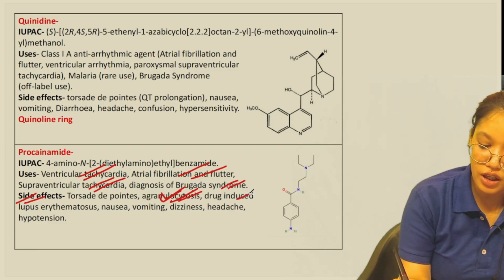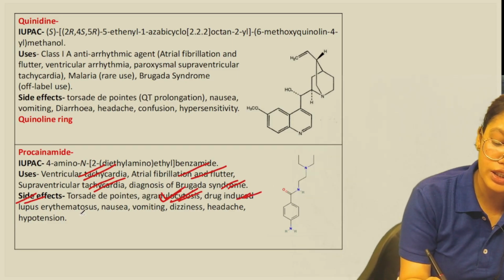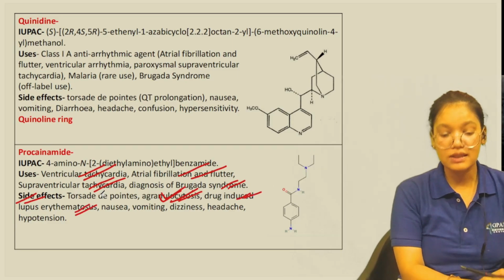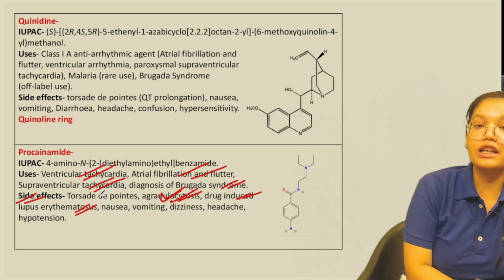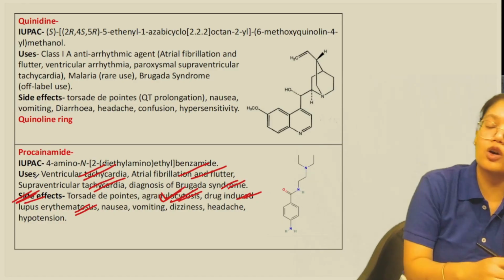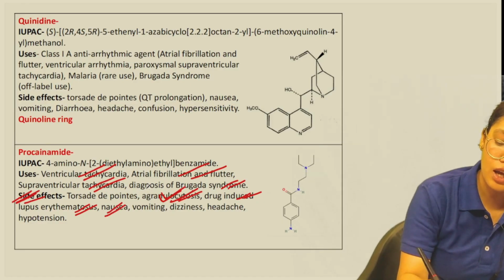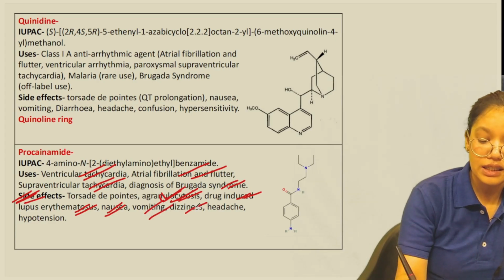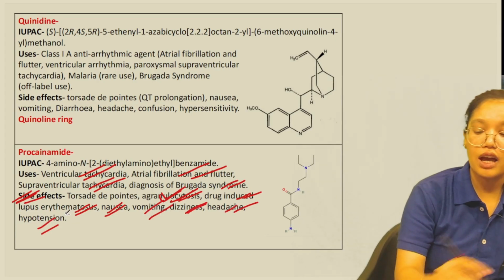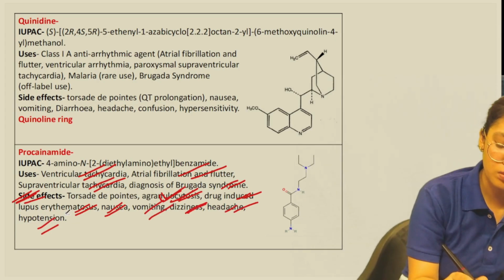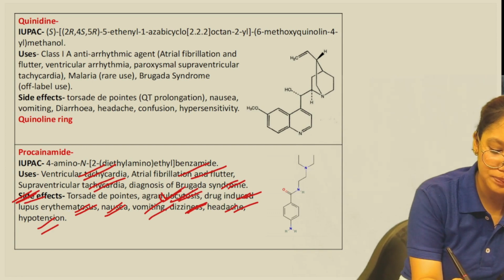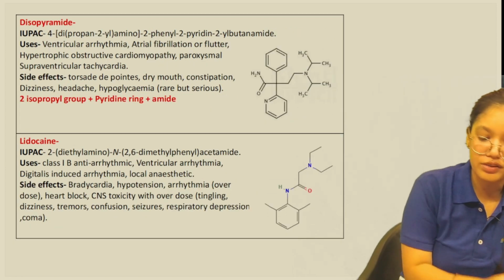Then we have drug induced lupus erythematosus, that can also be a side effect. Then we have nausea, vomiting, dizziness, headache. Then we have hypotension, all that by the procainamide. Now the next we have is the